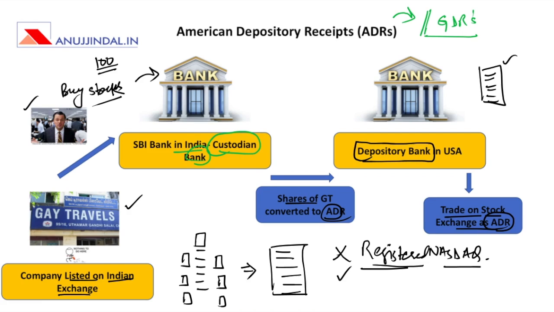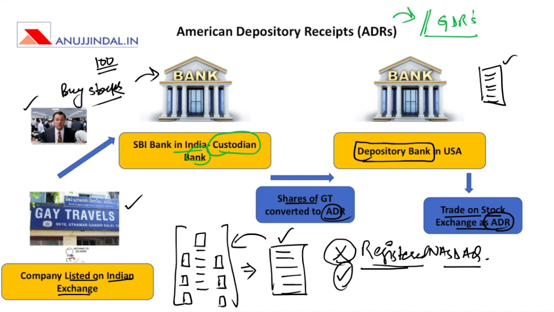People who are investing in the United States, either brokers or individuals or institutions, can then buy this one American Depository Receipt, and in turn or effectively they are investing in all these 100 companies. So it's just like a mutual fund, but in this case there is conversion of hundreds of companies' stocks into one security, which will be called as American Depository Receipt. This ADR will then be traded on the stock exchange in the United States and invested by investors in the US.